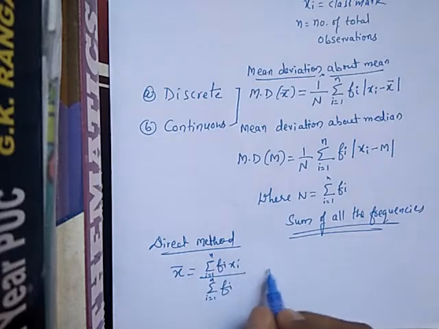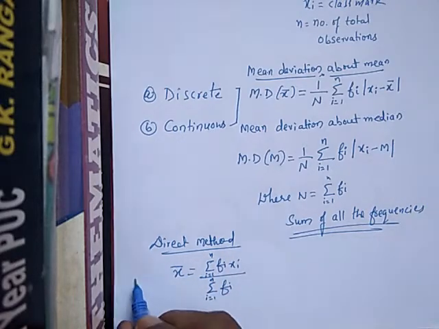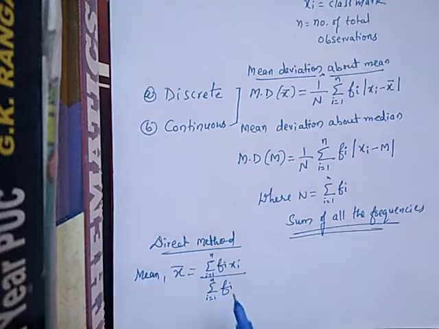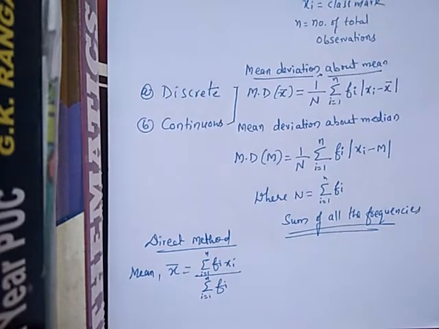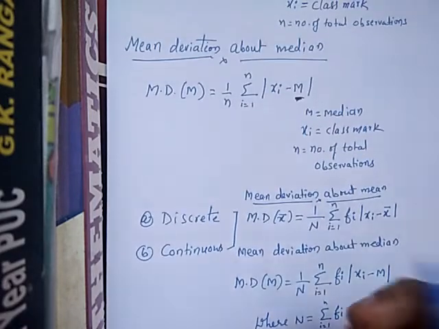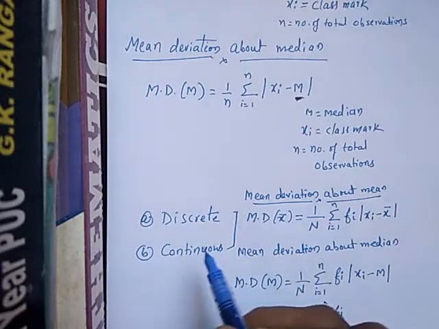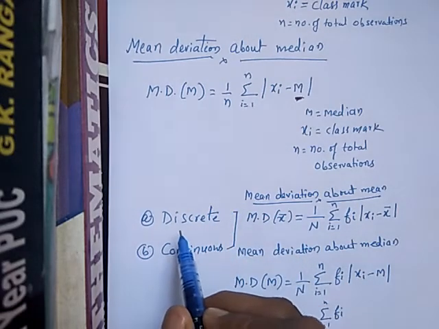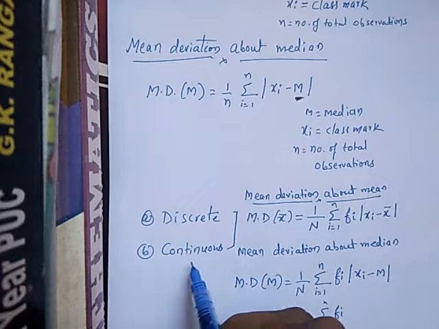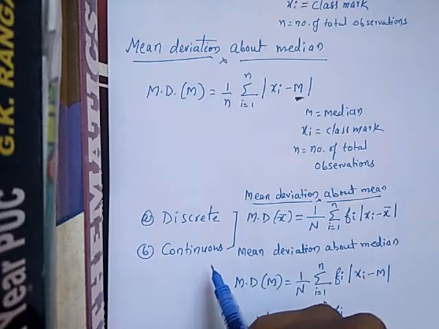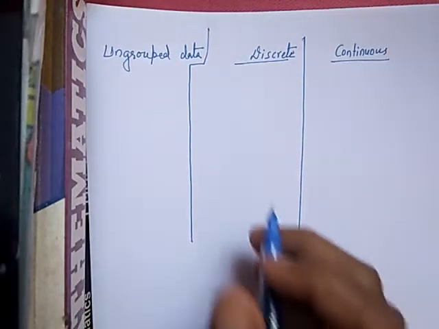So the direct method to find the mean or average. Mean is denoted by x bar, like this you can write. Now I want to show you how you can tell ungrouped data, how the data will be in discrete form, and how it will be in continuous form. See how the difference will be.